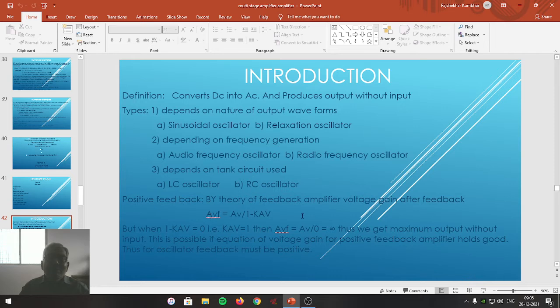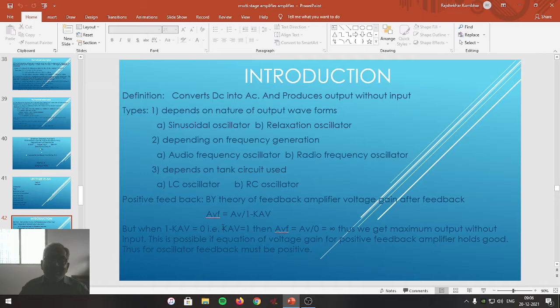In this equation of the voltage gain after feedback, suppose 1 minus KAV becomes equal to 0. That is possible provided KAV becomes equal to 1.